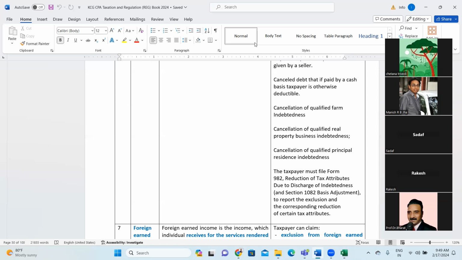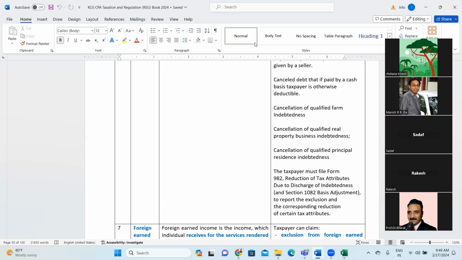That will not be considered a deduction or exclusion for you. But if I have also settled and written it off from my books, then it will be considered as settlement in your account.